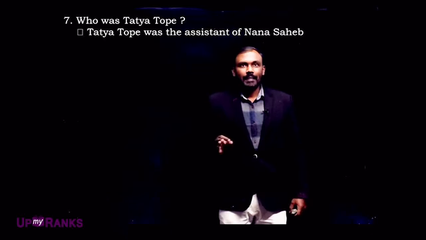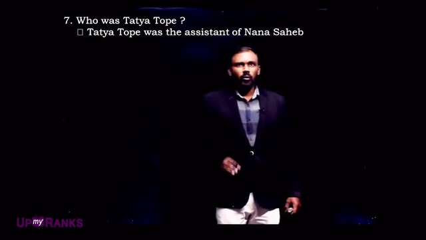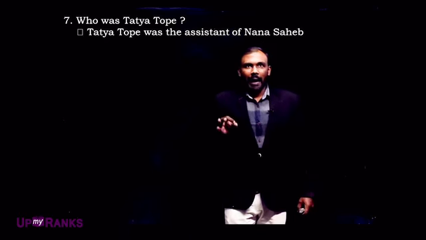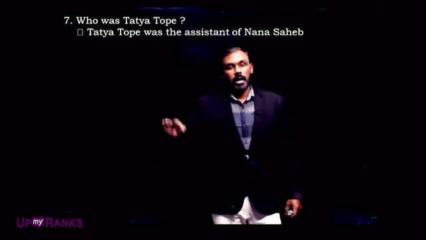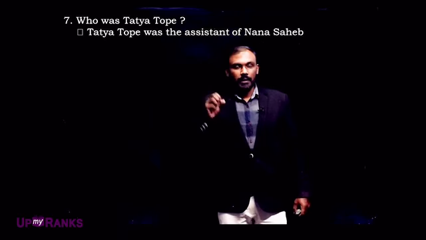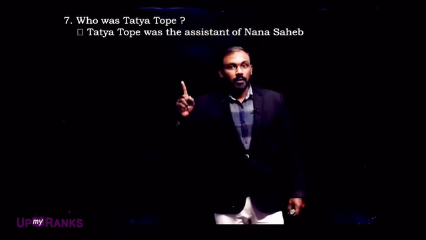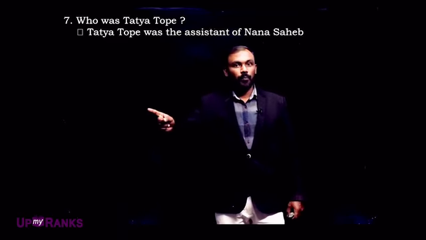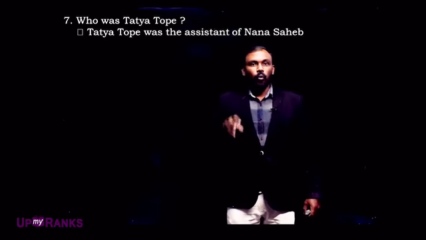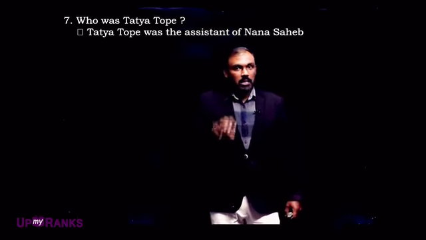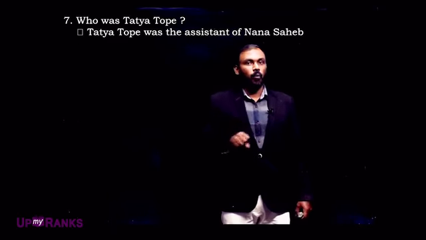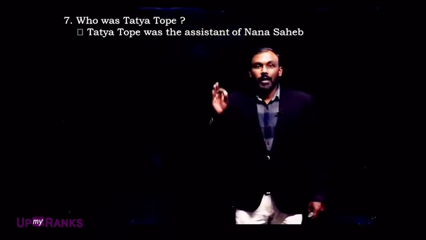Who was Tatya Tope? Tatya Tope was the assistant of Nana Saheb. Nana Saheb is the leader of the 1857 revolt in Kanpur, and for him there was one assistant. Who was that? One more great personality in this 1857 revolt, that is Tatya Tope.